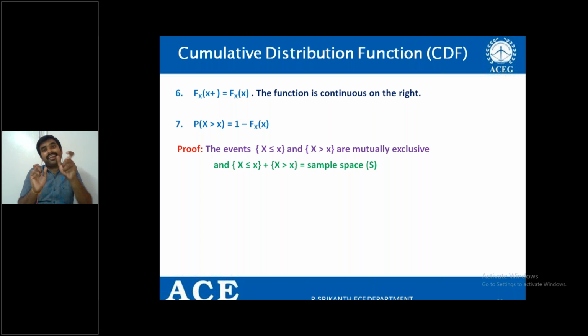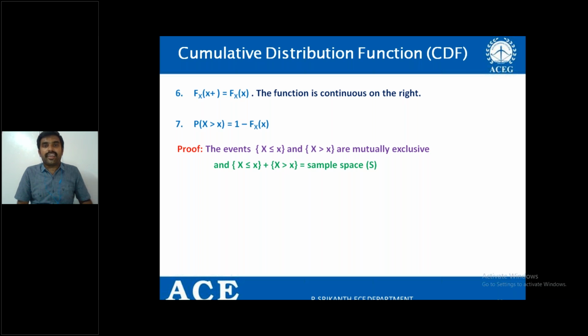Because in the event X less than or equal to 3, I have only the values 1, 2, 3. Whereas the other event, X greater than 3, has the elements other than these three: 4, 5, 6, right? So these two are mutually exclusive.